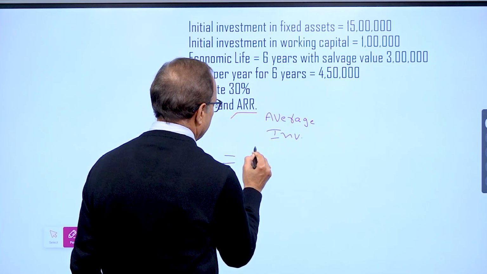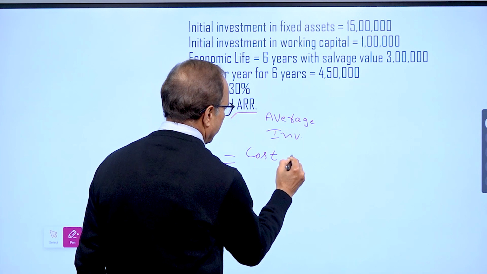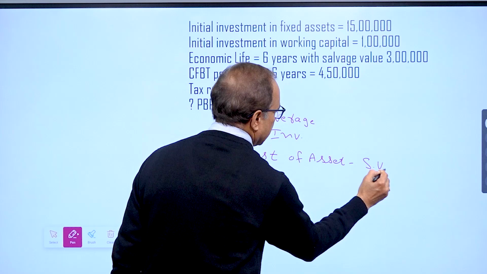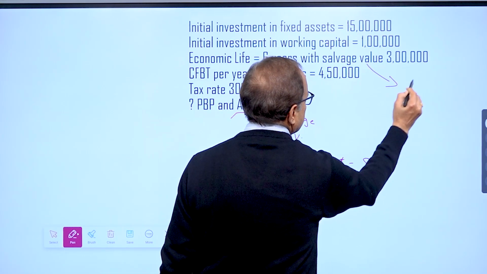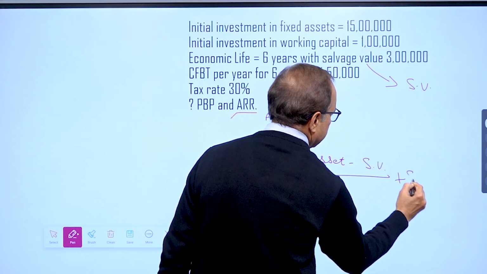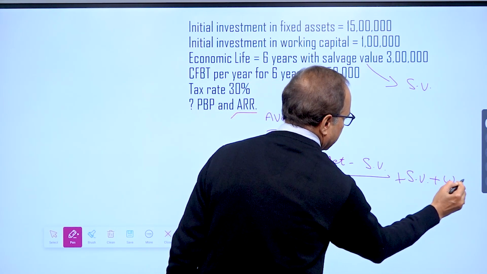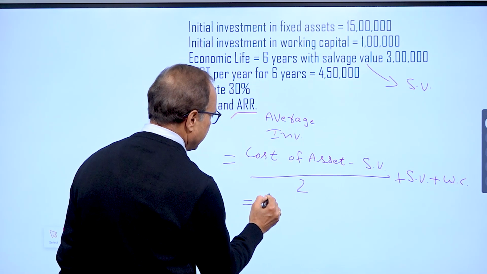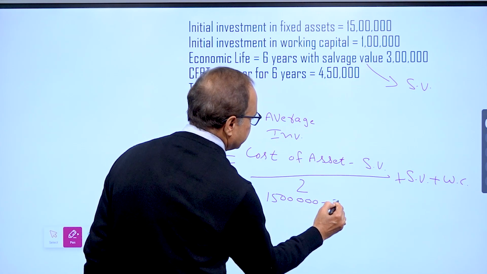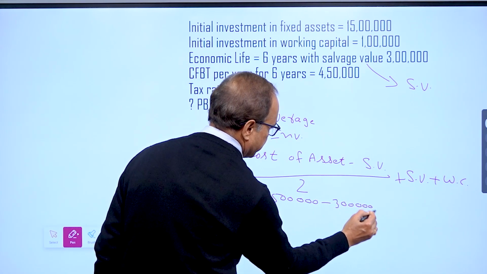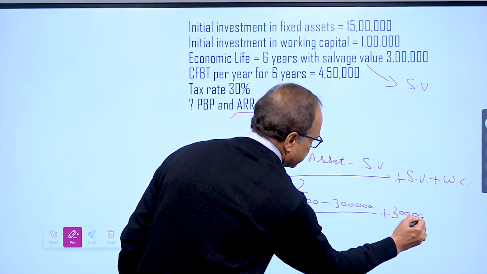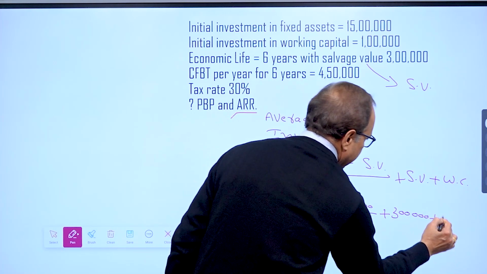If you remember the formula, I am writing it again. Cost of asset minus salvage value, so scrap value or salvage value we are given, divided by 2 plus salvage value plus working capital. So what is my cost of asset? 15 lakhs. Salvage value is 3 lakh. Divided by 2 plus 3 lakh and plus working capital.